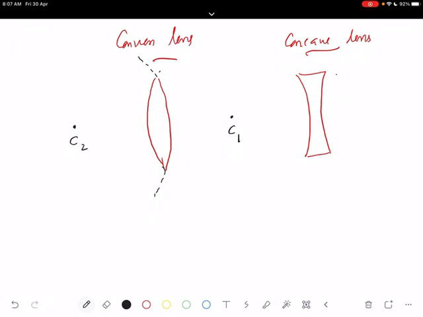So two centers we are seeing. If you draw a line passing through the two centers of curvature, that we call the principal axis. It's a straight line we are drawing, a straight line passing through the centers of curvature of these two surfaces. And this we call the principal axis of the lens.